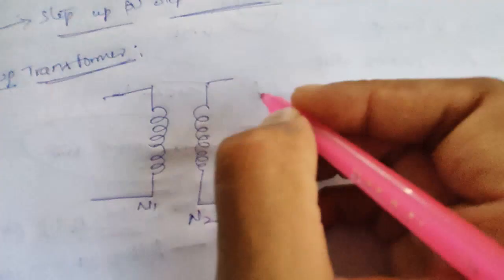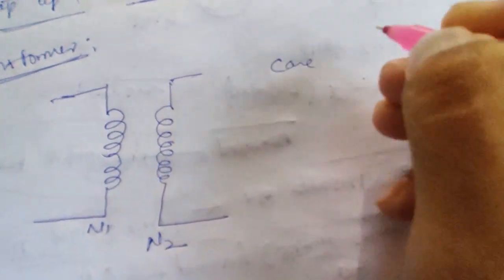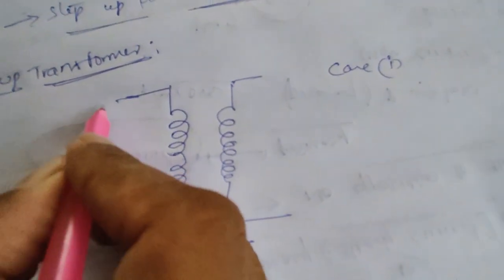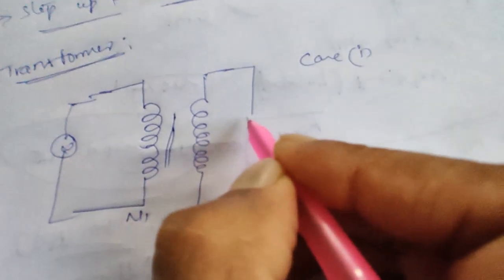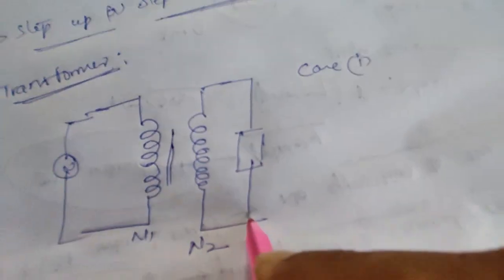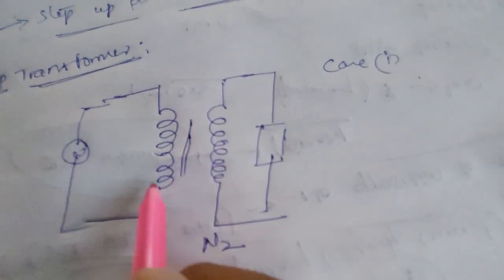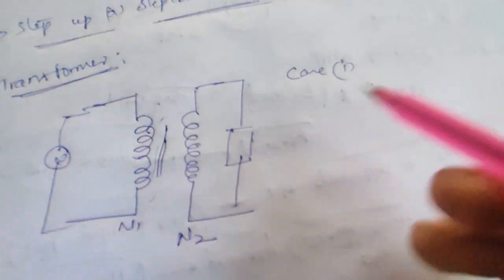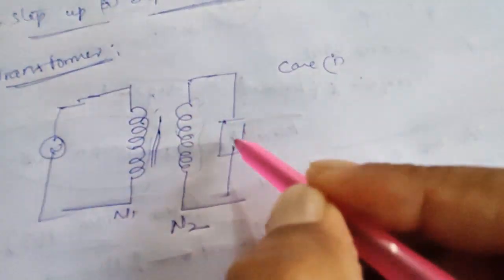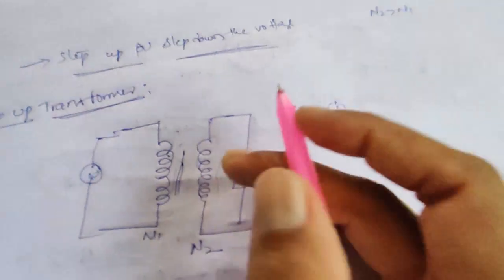There are two cases. In case 1, the primary winding is connected to the supply and the secondary winding is connected to the load, because whenever the supply is given to the primary winding, current and flux are produced, and therefore the EMF is induced. Previously we discussed this concept of mutual induction.